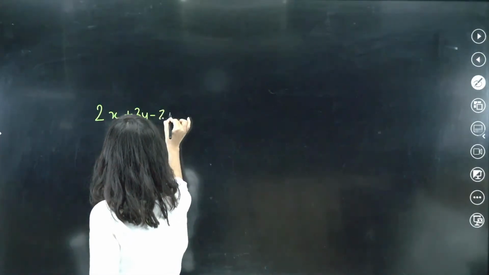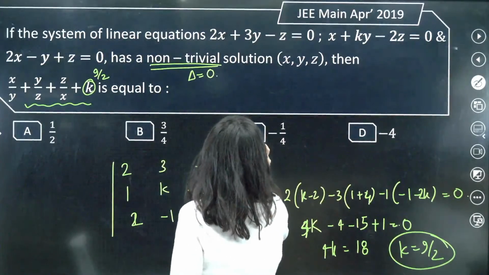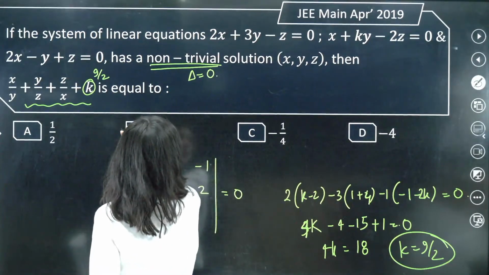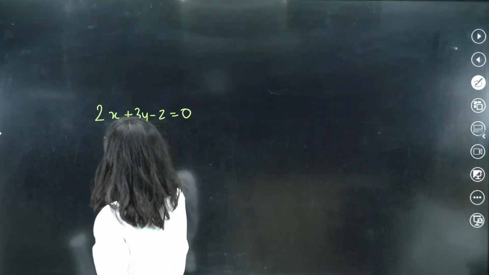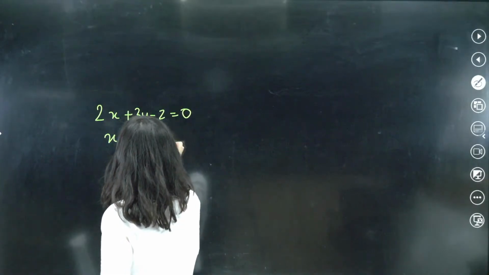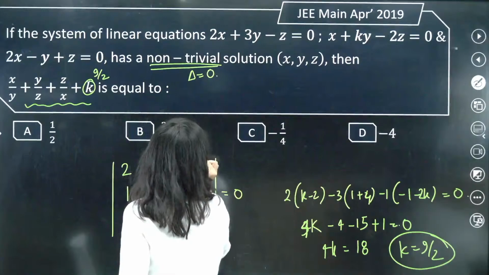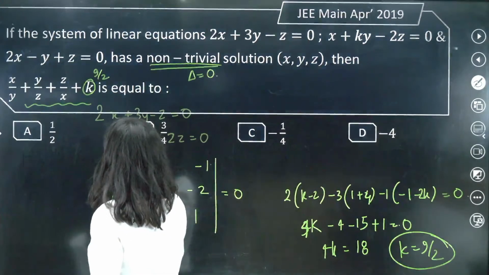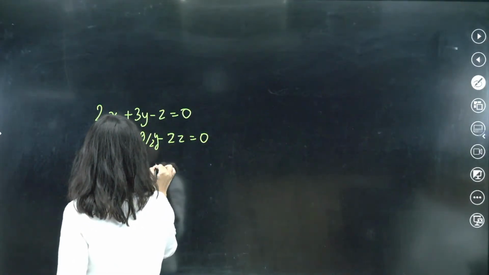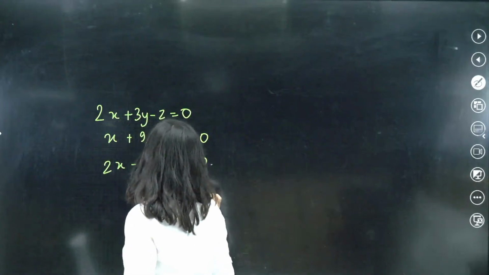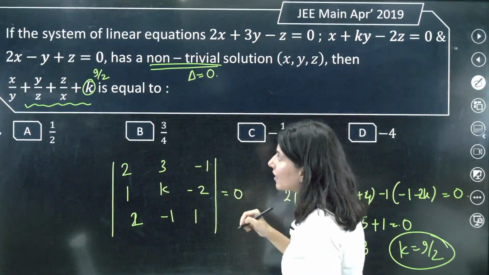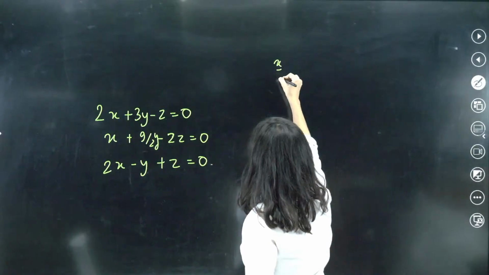So 2x plus 3y minus z is equals to 0. Then it is x plus 9 by 2y minus 2z equals to 0. All the three equations, 2x minus y plus z equals to 0. All I want is x by y, y by z and z by x.